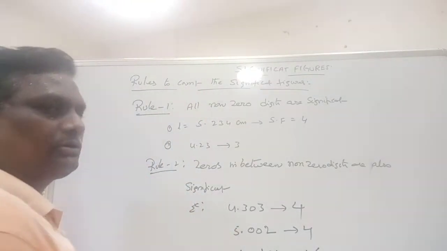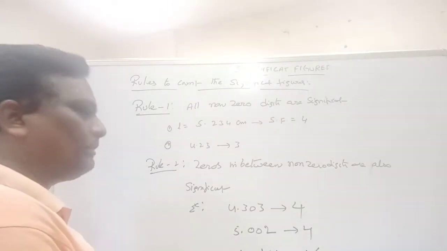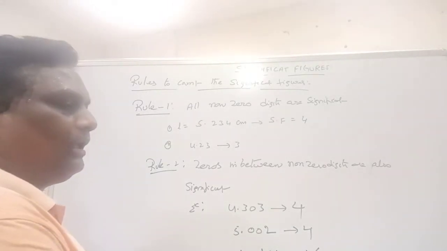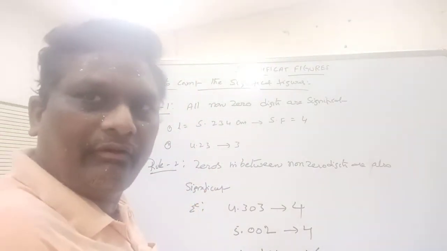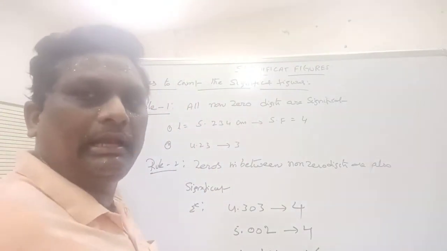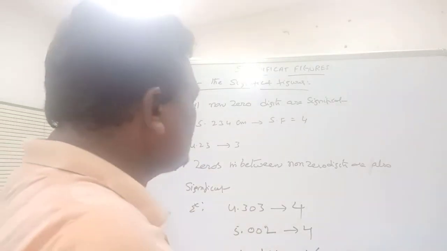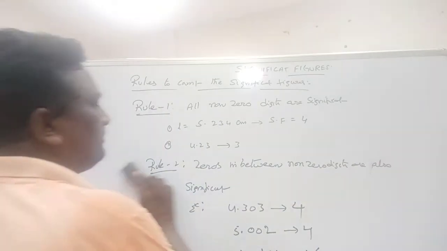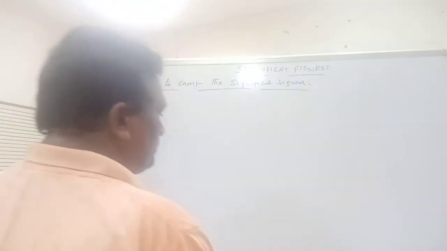So this is rule number 2. Next we go for rule number 3. In rule number 3, leading zeros never be significant. So what are the leading zeros that we can see? For example, rule number 3.